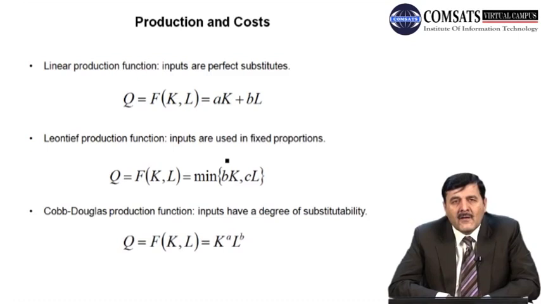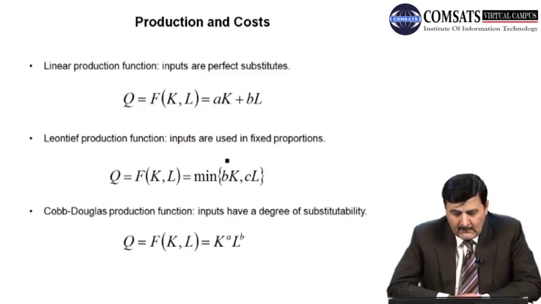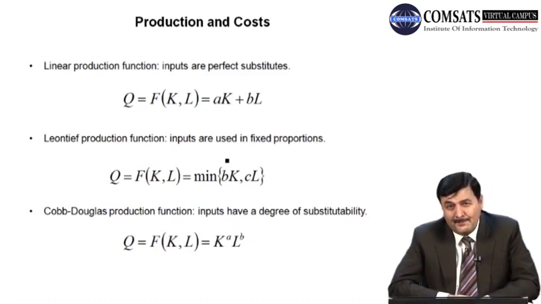As we said, Q is a function of capital and labor. Output depends on capital and labor and can be produced using certain units of capital and certain units of labor. So when we have a linear production function with inputs that are perfect substitutes, the production function can be written as Q is equal to AK plus BL.